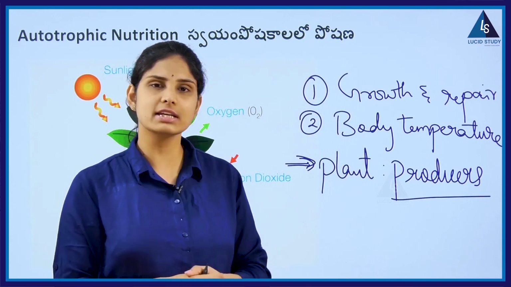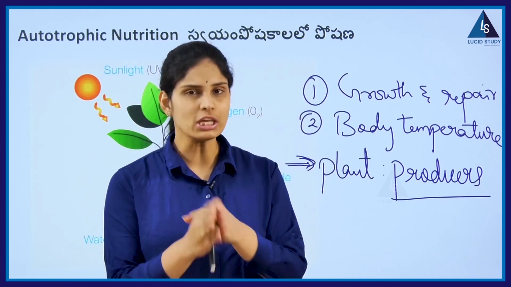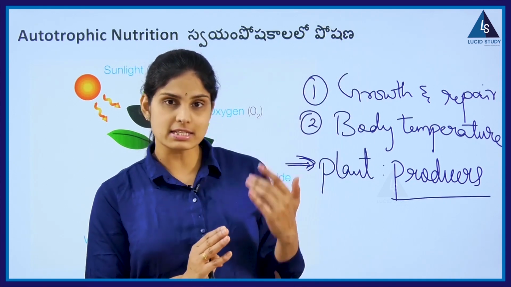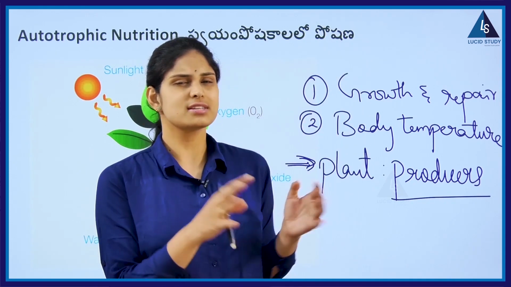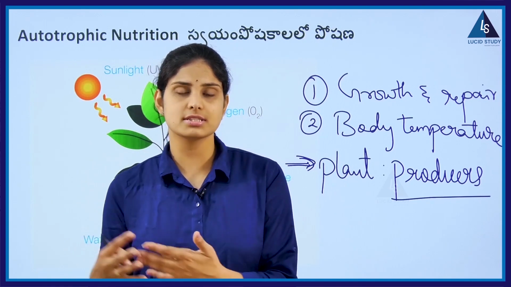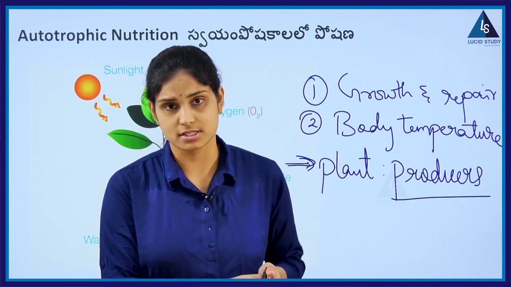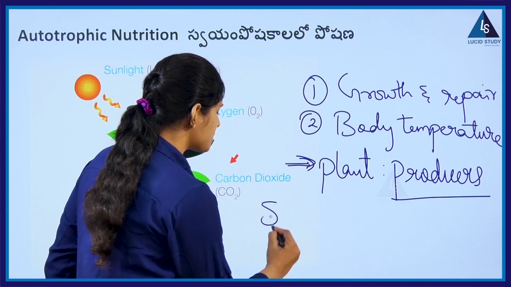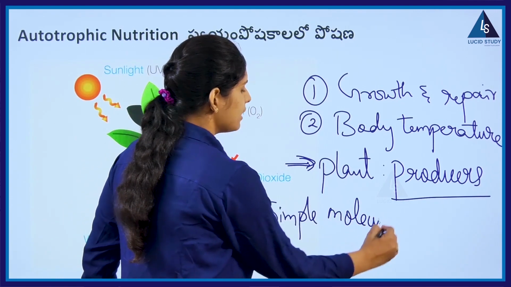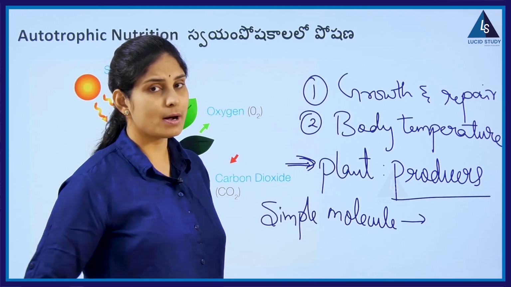What are autotrophs? Yes, autotrophs are plants or any organisms that are capable of using light energy to convert simple substances, or simple molecules, into chemical compounds like carbohydrates and proteins and also some lipids and vitamins.